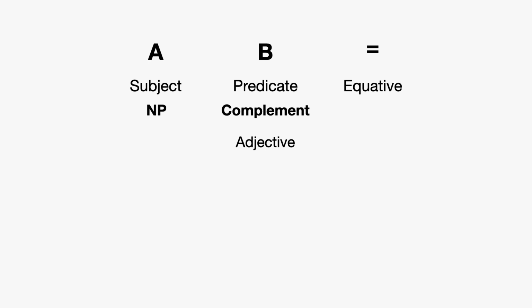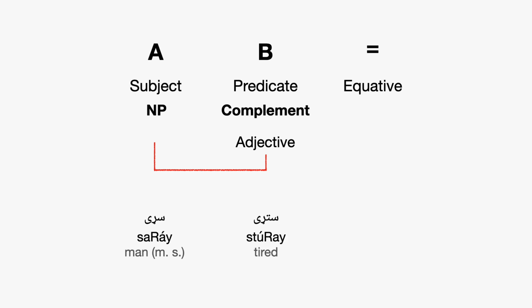The thing that's interesting is that when we're saying that a noun is an adjective, like if I say that I, a noun, am tired, an adjective, then we have to link the adjective with the noun. The adjective has to agree with the gender and the number of the noun. For instance, if I say sare, a man, and if I say he's tired, stare, then the tired has to agree with the man.